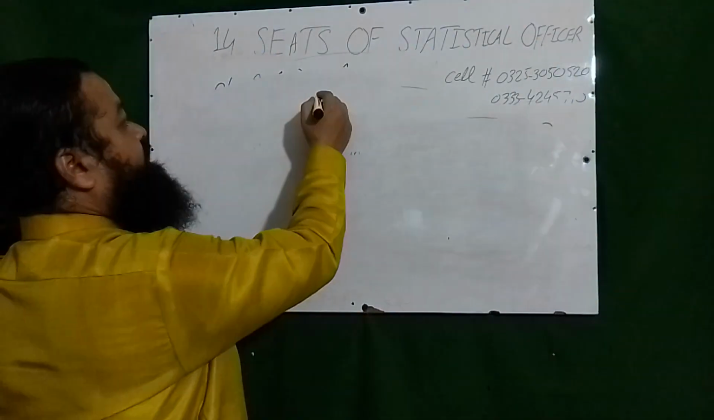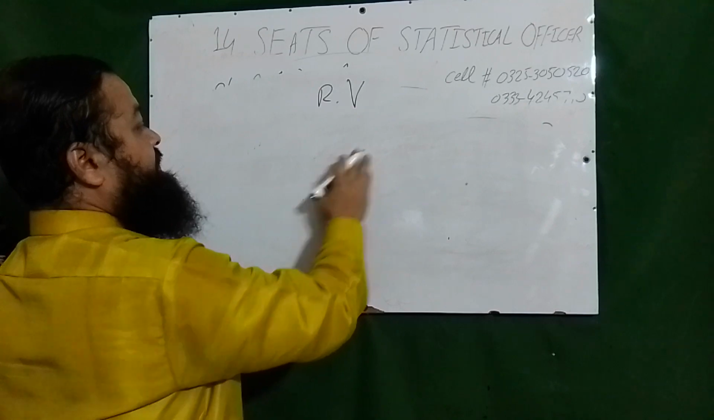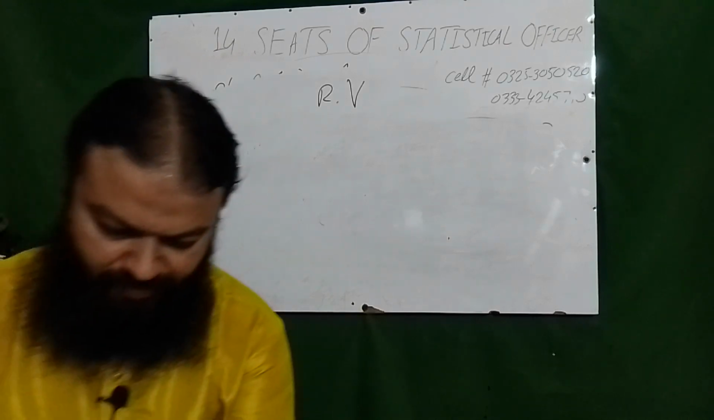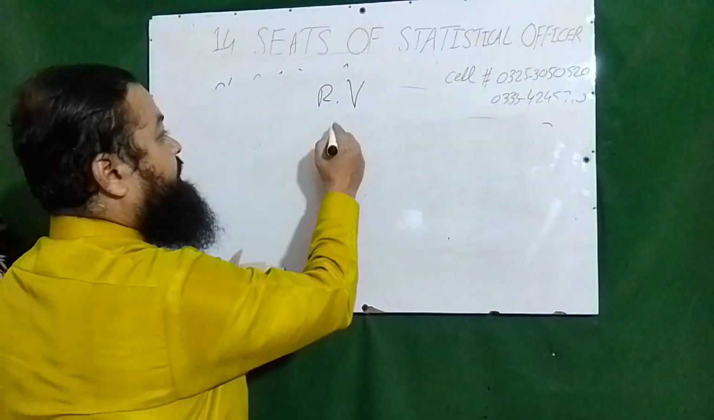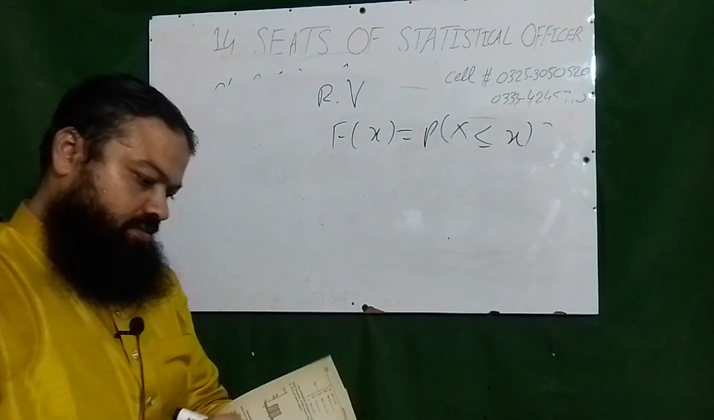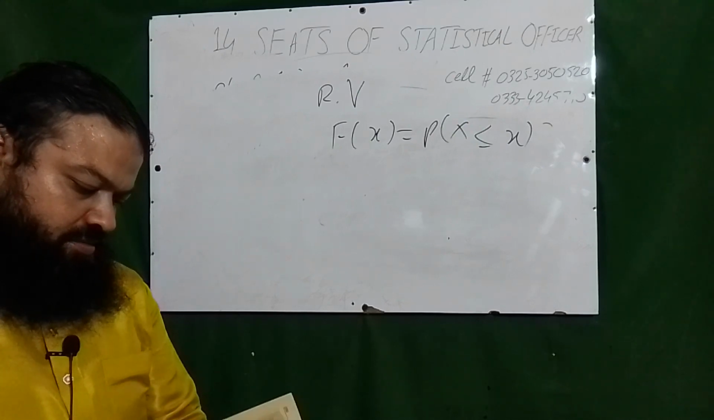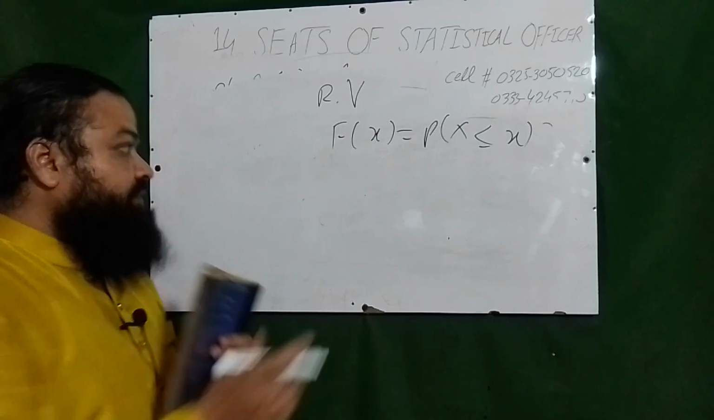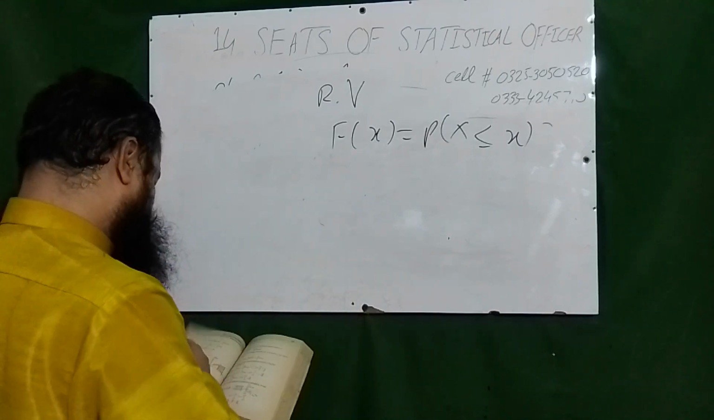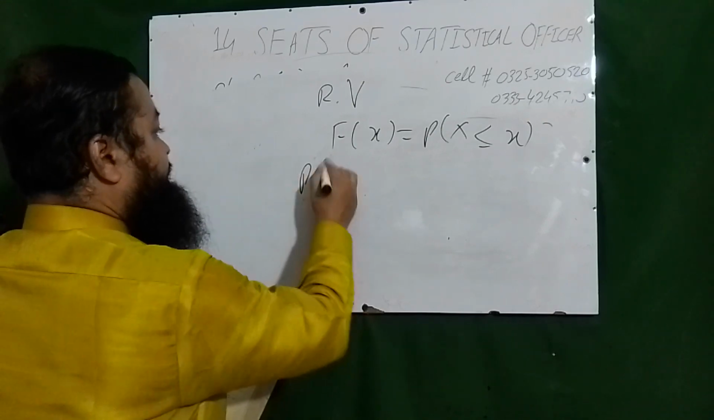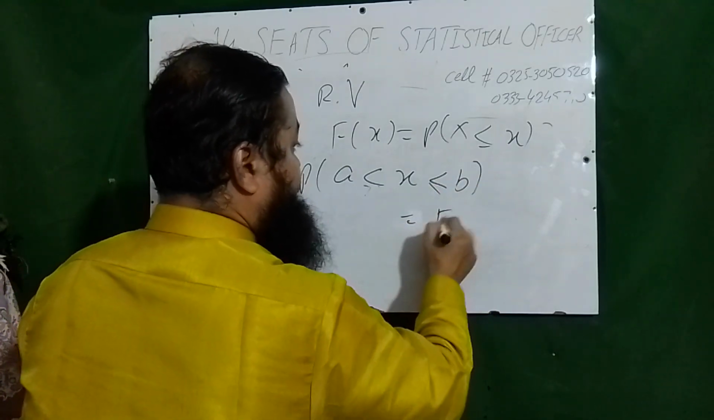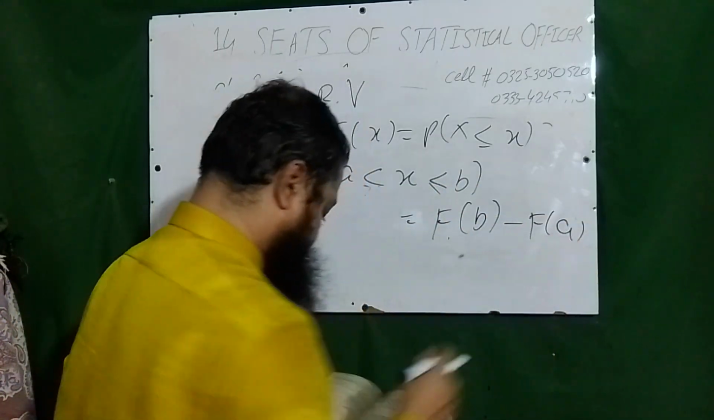After that, I will discuss random variables. Very important questions for random variables. The distribution function is always equal to probability of X less than or equal to x. And if you want to find probability of a less than X less than or equal to b, that will be equal to F of b minus F of a.